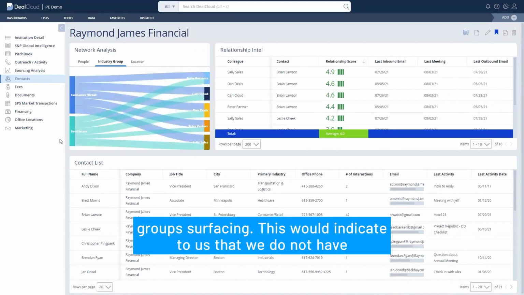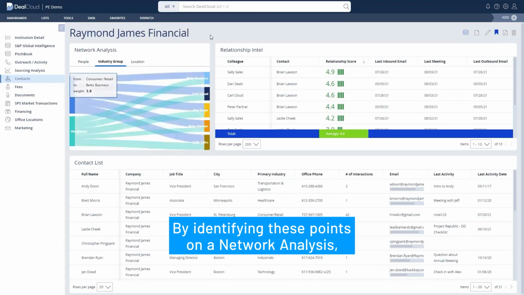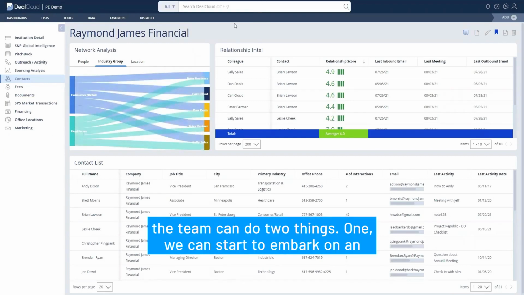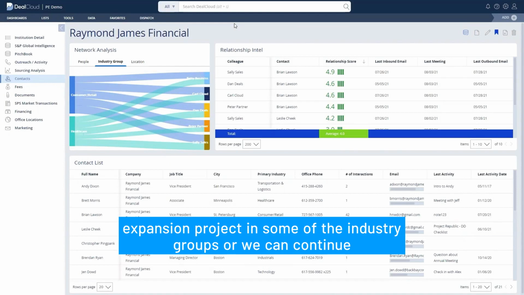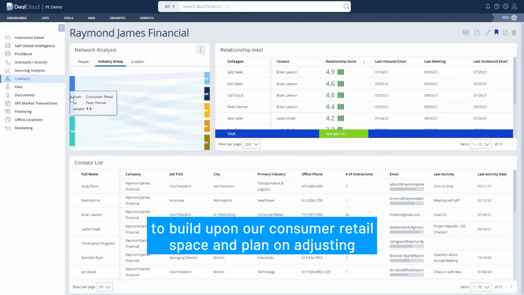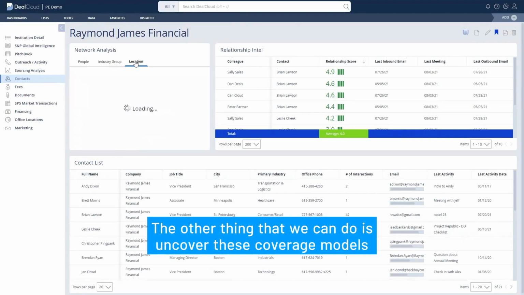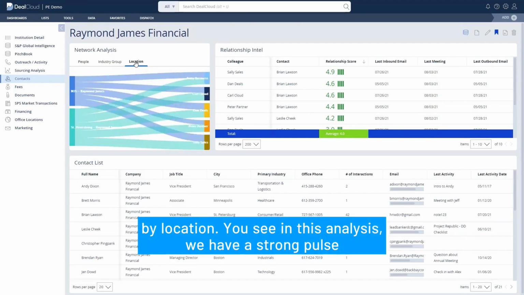This would indicate to us that we do not have a pulse on the technology landscape or even the industrial scope. By identifying these points on a network analysis, the team can do 2 things. One, we can start to embark on an expansion project in some of the industry groups, or we can continue to build upon our consumer retail space and plan on adjusting and creating a larger and larger opportunity within this industry. The other thing that we can do is uncover these coverage models by location.